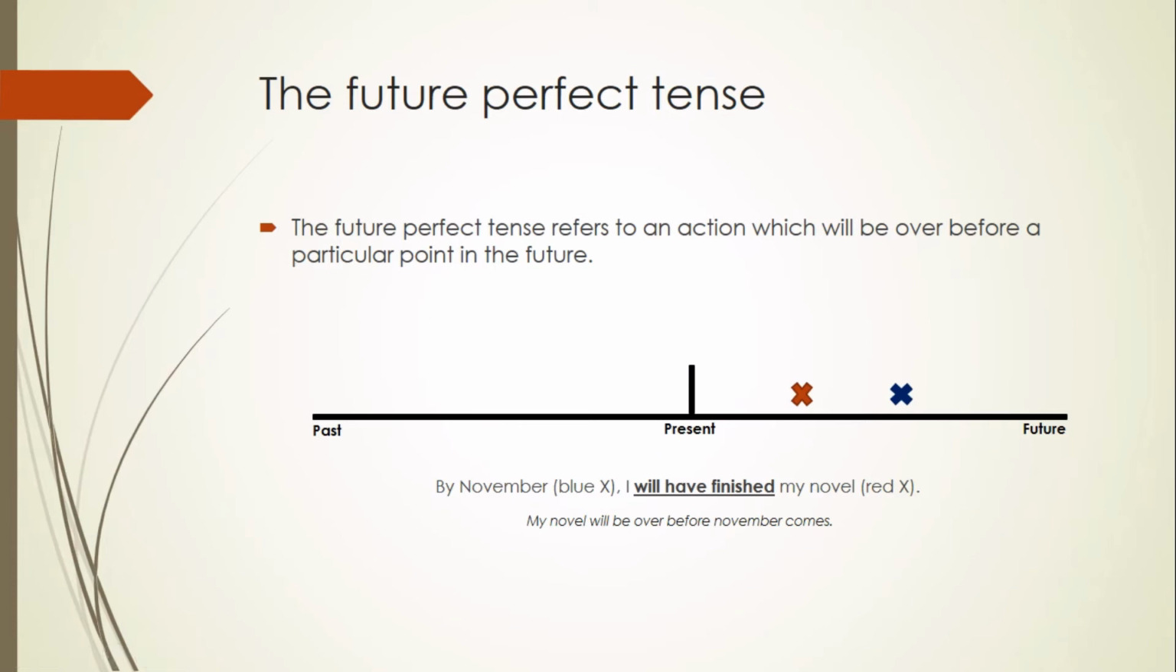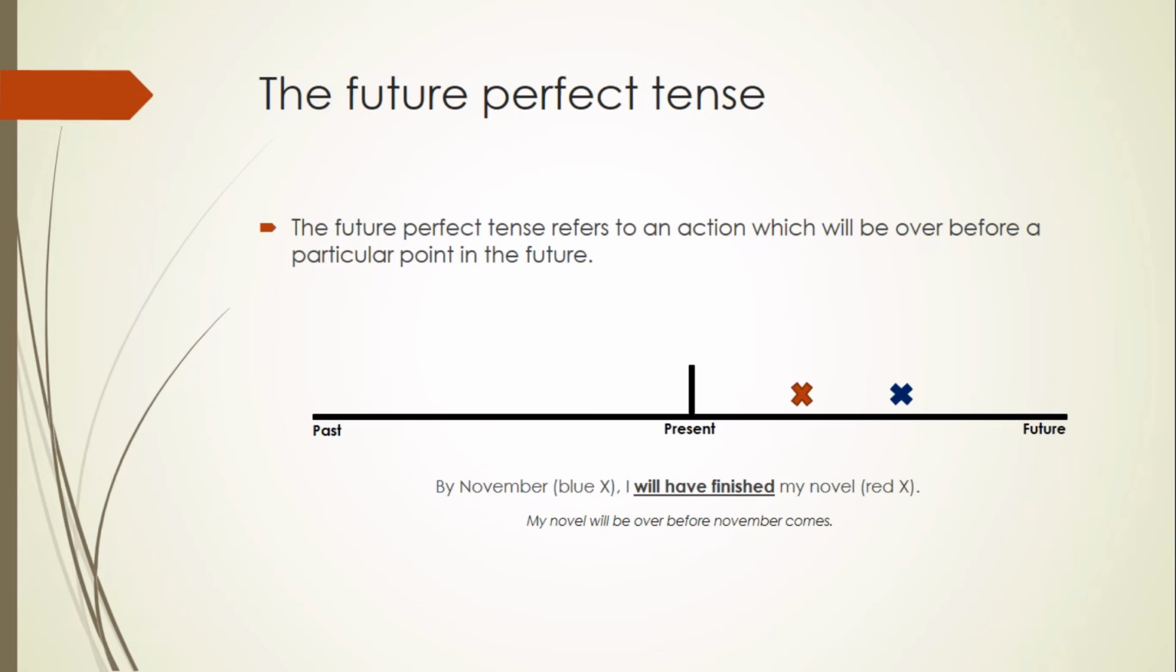Now we have the future perfect tense. The future perfect tense refers to an action which will be over before a particular point in the future. Let's take a look at the example. It says, by November, I will have finished my novel, right? I have a time reference in the future, that is the blue X, that is November. And before this time reference in the future, we have the action represented by the red X, which is the action of finishing my novel. So before November, my novel will be finished. And that is the future perfect tense.